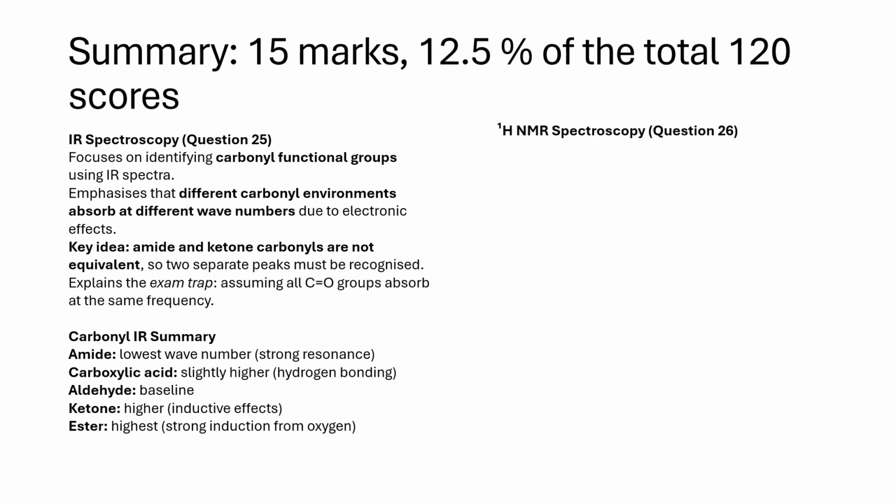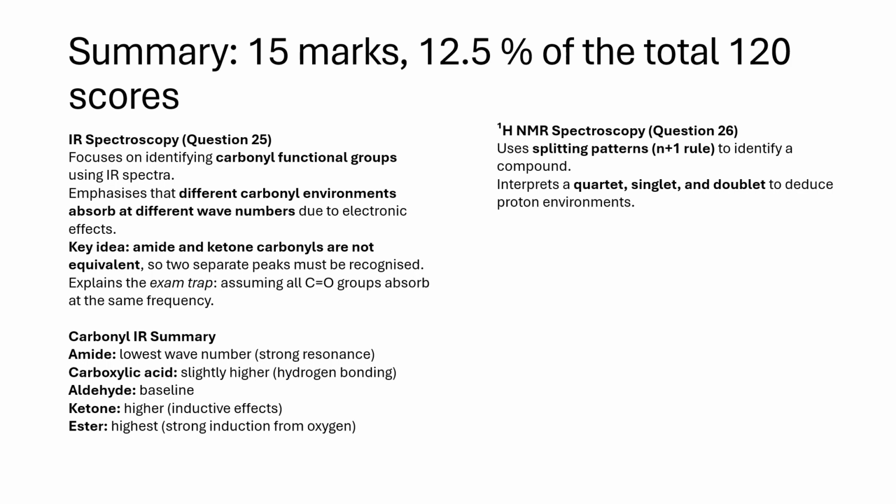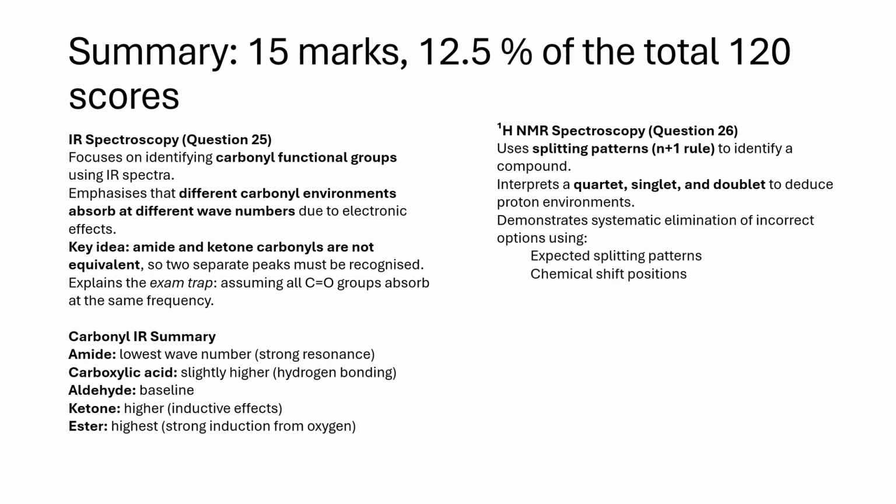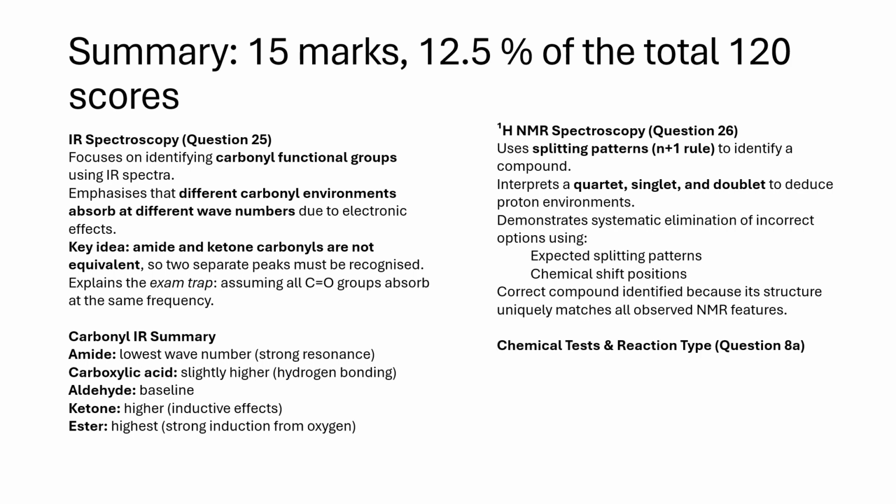1H NMR spectroscopy, question 26. Uses splitting patterns, N+1 rule, to identify a compound. Interprets a quartet, singlet, and doublet to deduce proton environments. Demonstrates systematic elimination of incorrect options using expected splitting patterns. Chemical shift positions: the correct compound is identified because its structure uniquely matches all observed NMR features.